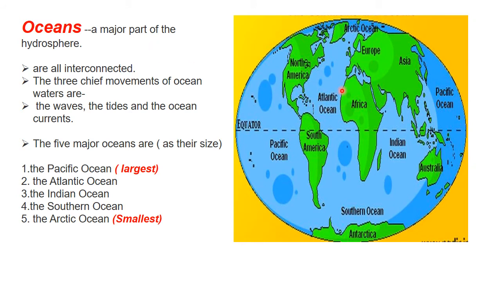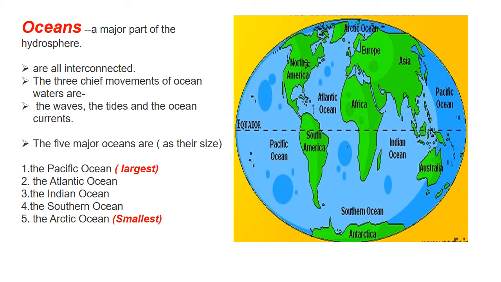Now, in the hydrosphere, oceans are the major part. As we know, all the oceans in the world are interconnected. The division of landmass is done by the oceans. There are three chief movements of ocean water: waves, tides, and ocean currents. On our planet, there are 5 major oceans. The first, the largest, is the Pacific, then Atlantic, then Indian, then Southern, and the last one is the Arctic Ocean, which is the smallest.